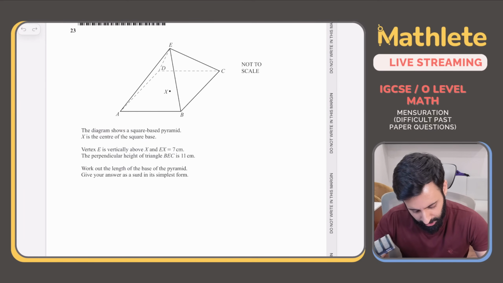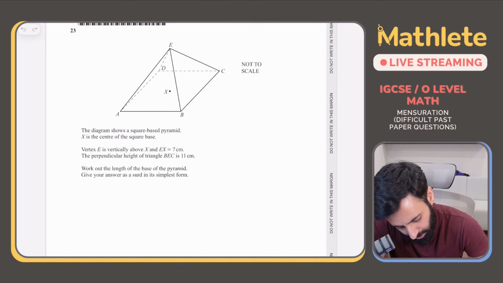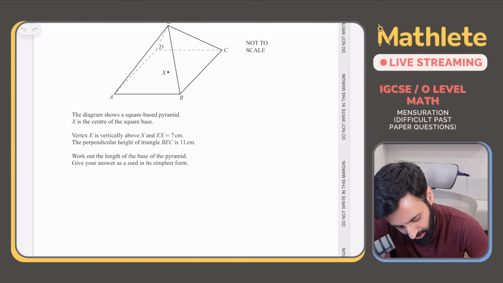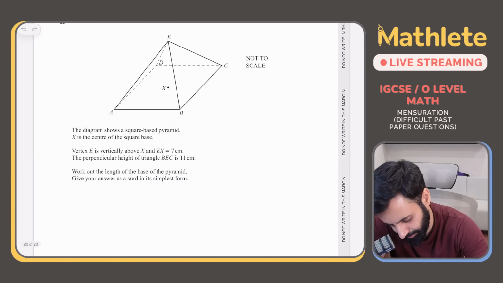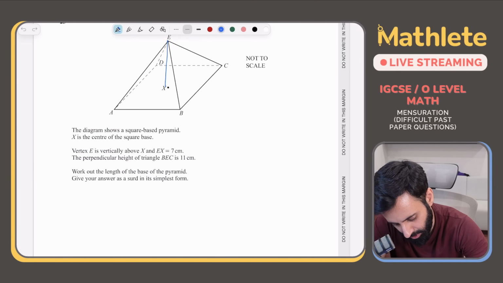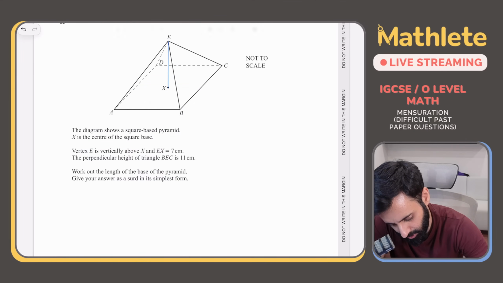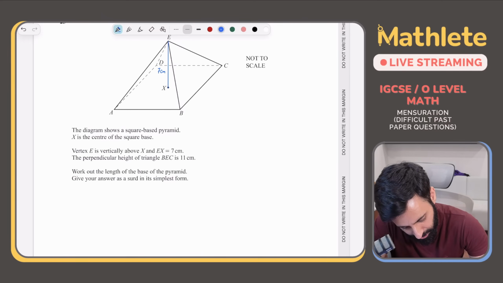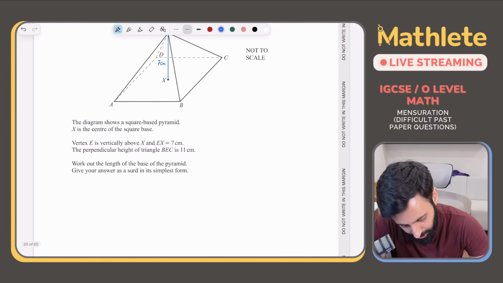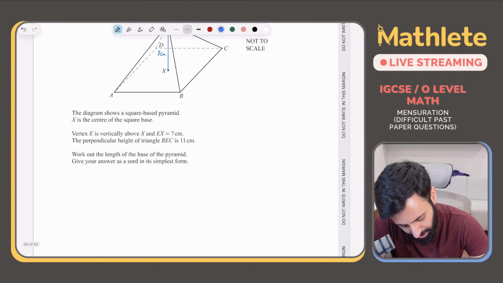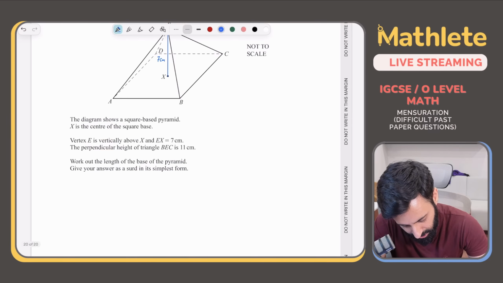The diagram shows a square base pyramid. X is the center of the square base. Vertex E is vertically above X and EX is 7 centimeter. All right, let's mark that. EX is 7. There we go. And don't forget that it's a square base. The perpendicular height of triangle BEC is 11 centimeter. Work out the length of the base of the pyramid. Give your answer as a surd in its simplest form.